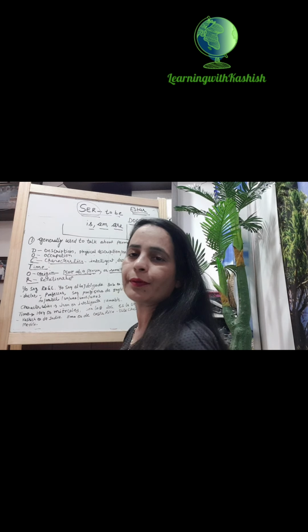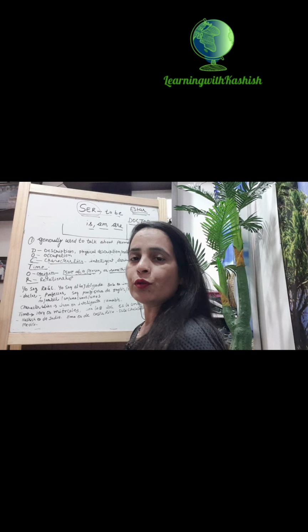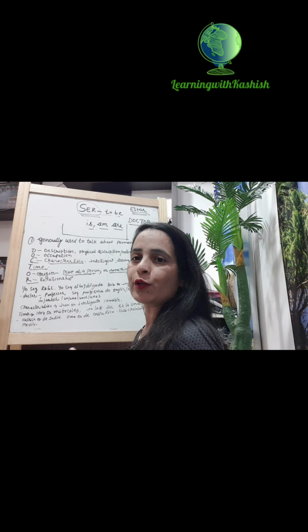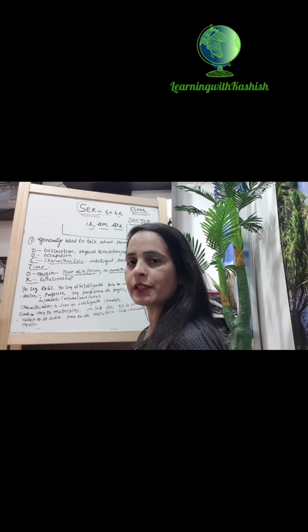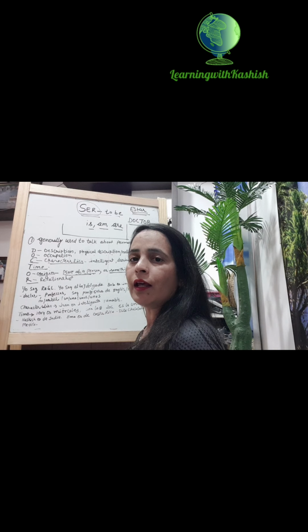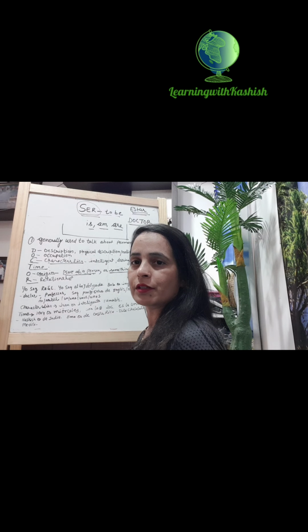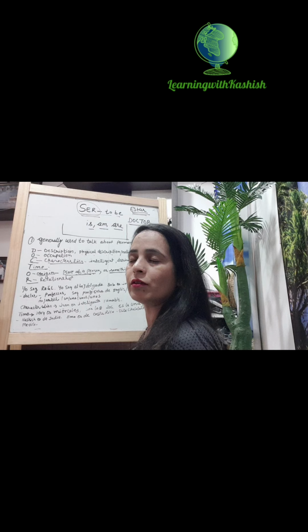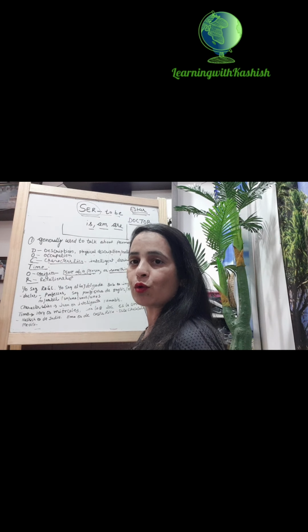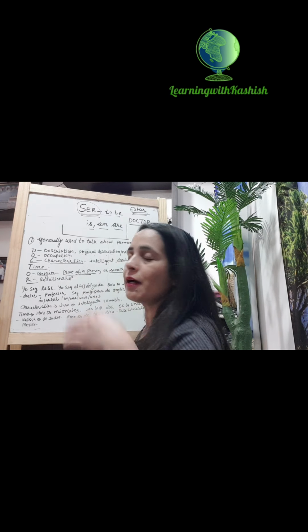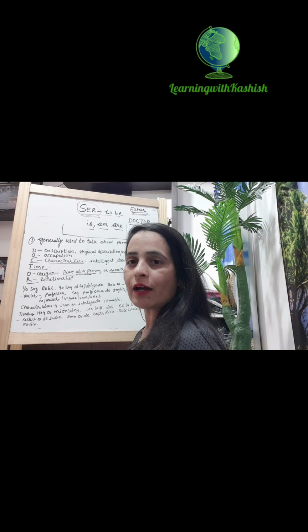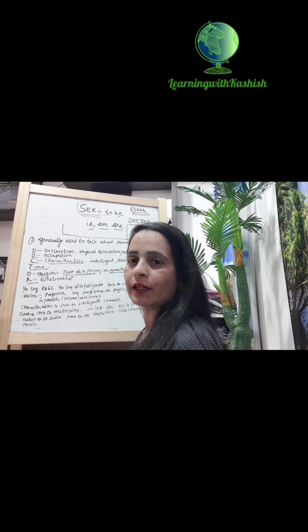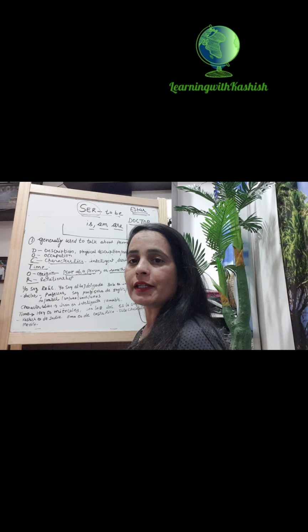Then R is for relationship. If you want to tell about your family or any relationship, you can use ser. For example, you want to say Asha is my mother, so you cannot say estoy, no, Asha está mi madre, you cannot say. You have to say Asha es mi madre or mi madre es Asha.